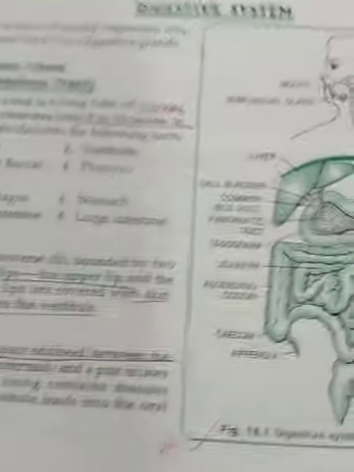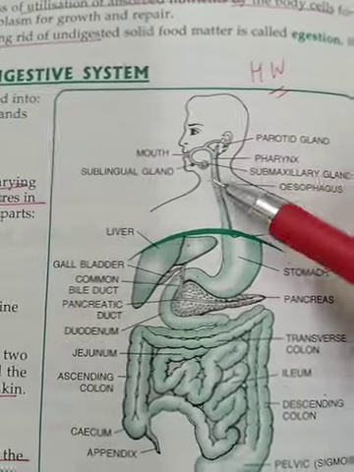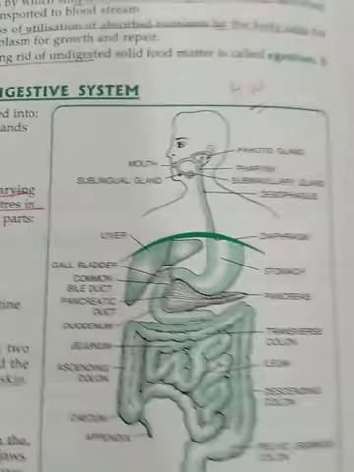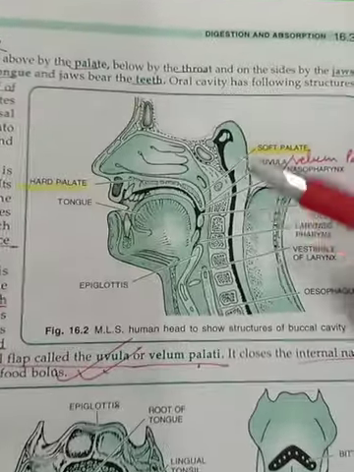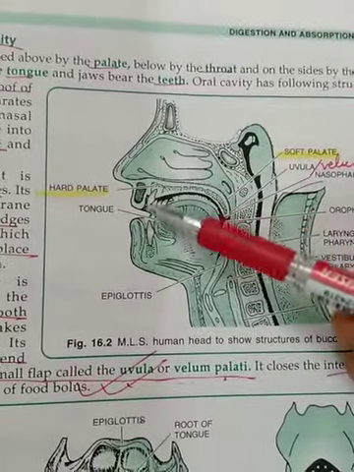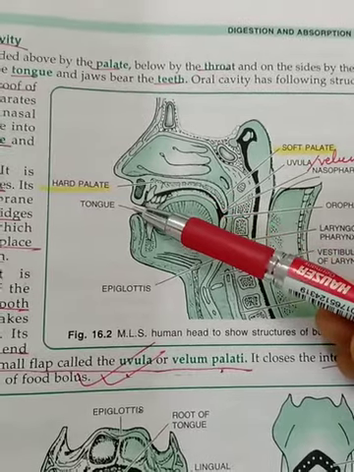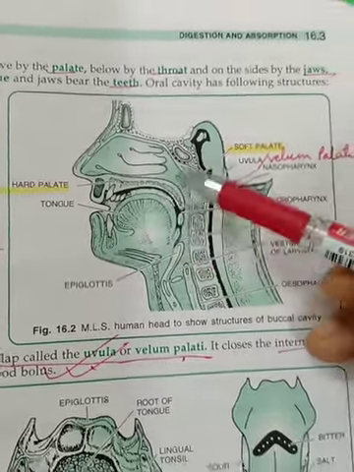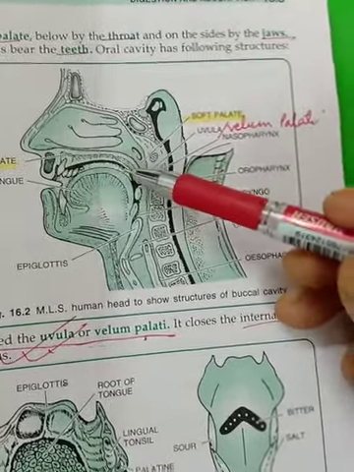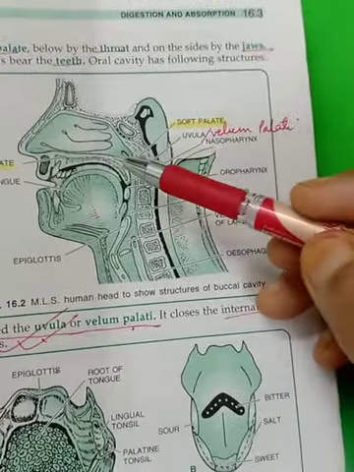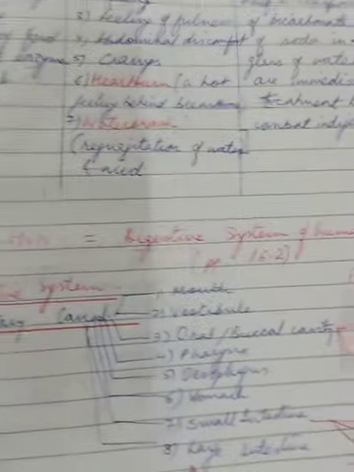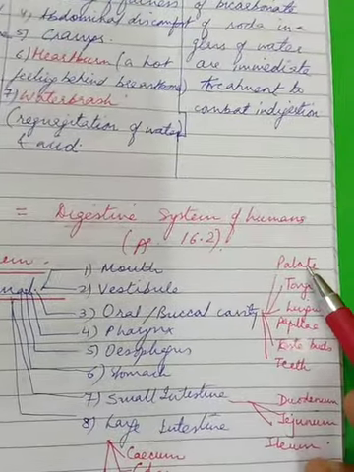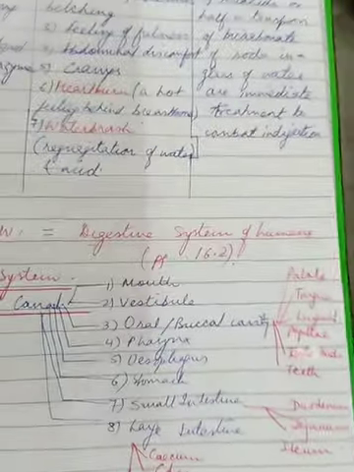And vestibule leads into the third cavity, which is the oral cavity. Oral cavity we also call as the buccal cavity. So if we see this, the mouth was the transverse slit followed by the vestibule, then the oral or buccal cavity. In the buccal cavity we have to study 5 headings, the 5 headings that I told you here as side headings. The first is palate, followed by the second as tongue.